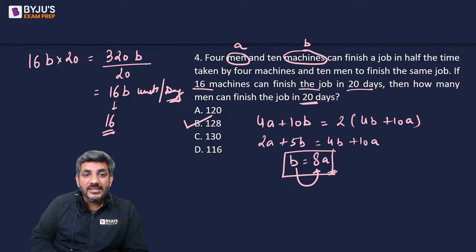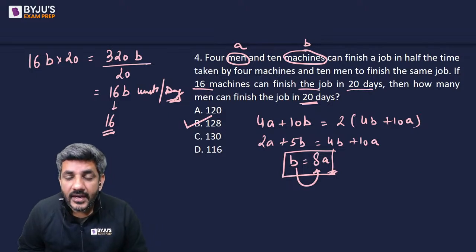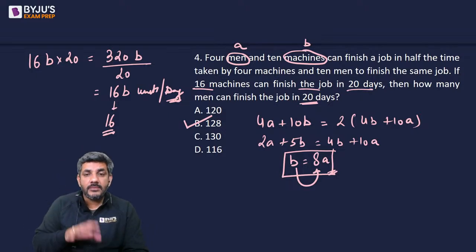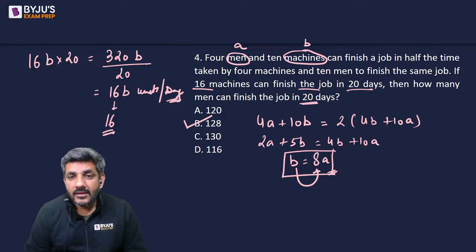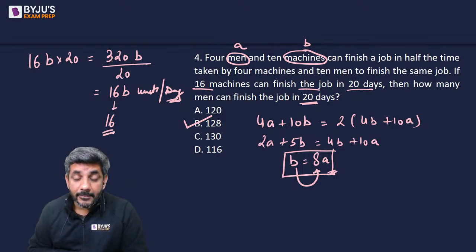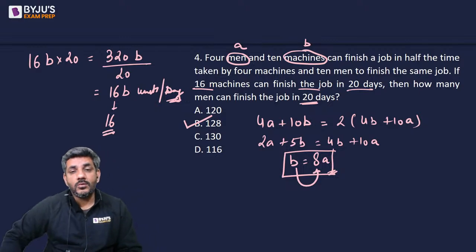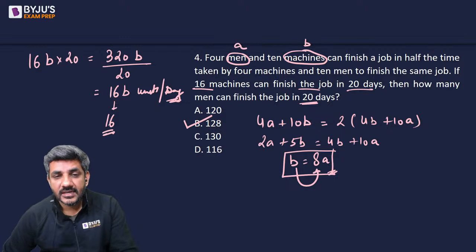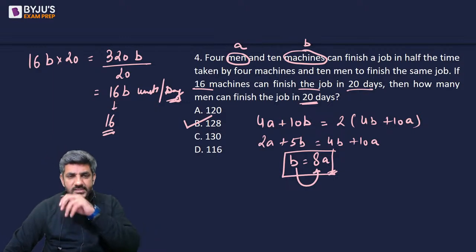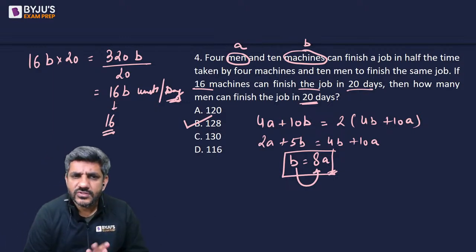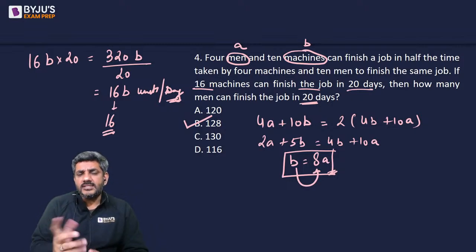So Kamal once again got the answer as 120 and Music Core has got 128. I'm sure whatever mistake you guys made, you have understood. Music Core got it right, but it was lengthy, right? You took a lot of time. This question was to be done in much lesser time than that. The method we have discussed, I'm sure this is the shortest possible solution that comes to my mind. Right? आसानी से हो जाता है.